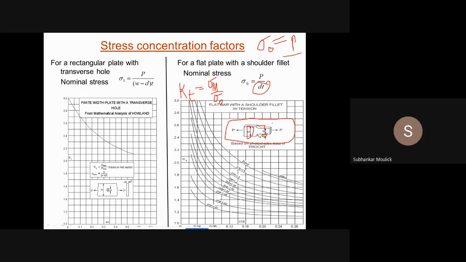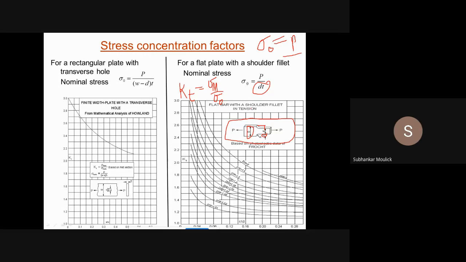Small d into T area is minimum. If small d into T area is minimum, then only your sigma naught is maximum. That means your design is safe, because if the body can resist load for the maximum condition, for the minimum condition definitely it will resist that load.